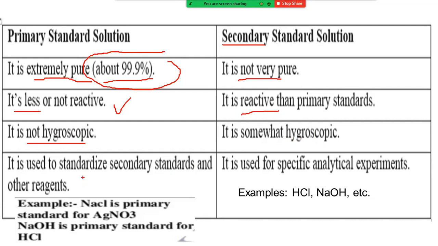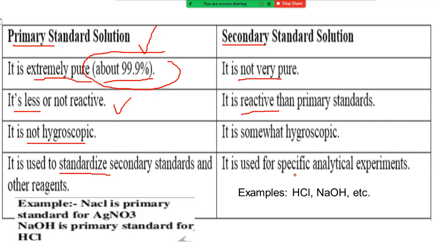And primary standard solutions are only useful for standardizing purposes. They will standardize the secondary standard solutions. They are not useful for the reaction purpose. Why? What is the reason? Because these primary standard solutions are completely purified substances. So secondary standards will be standardized by using primary standard substances or solutions. Whereas secondary standard solutions are not useful for standardization purposes. Why? Because they have many impurities.